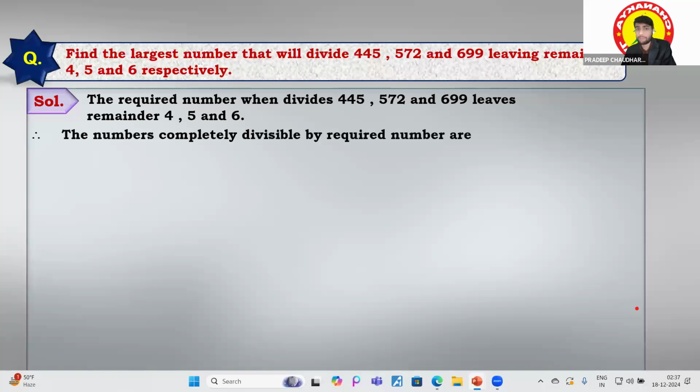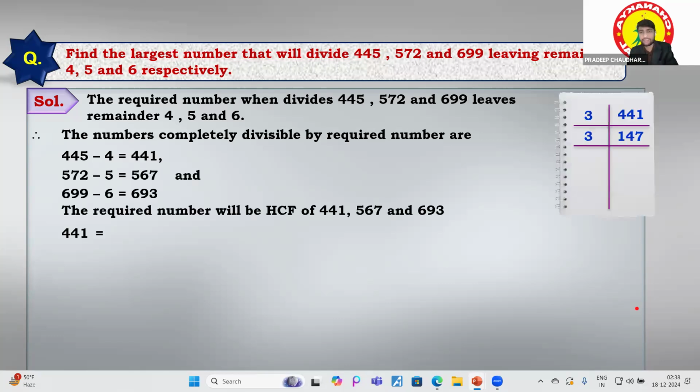So for the numbers to be completely divisible by the required number, you have to subtract these remainders, because you know these are the remainders over there. You have to subtract 4 from 445, subtract 5 from 572, and subtract 6 from 699. So that's why you get it like this. The required number will be the HCF.